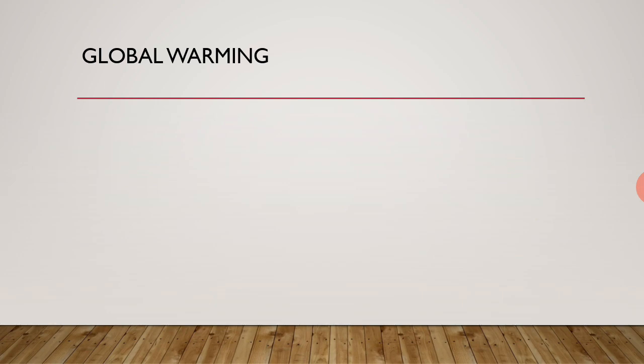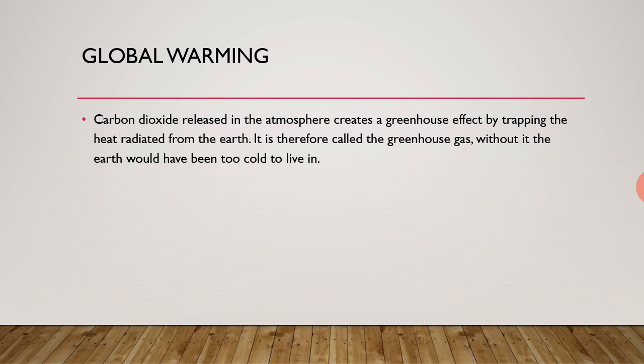What is global warming? It is when the temperature of the earth is increasing everywhere. Carbon dioxide is released in the atmosphere. And what releases the carbon dioxide? The chimneys of the industries, the vehicles, and the burning of fossil fuels are all factors which release carbon dioxide in the atmosphere. And this is the gas that creates a greenhouse effect.